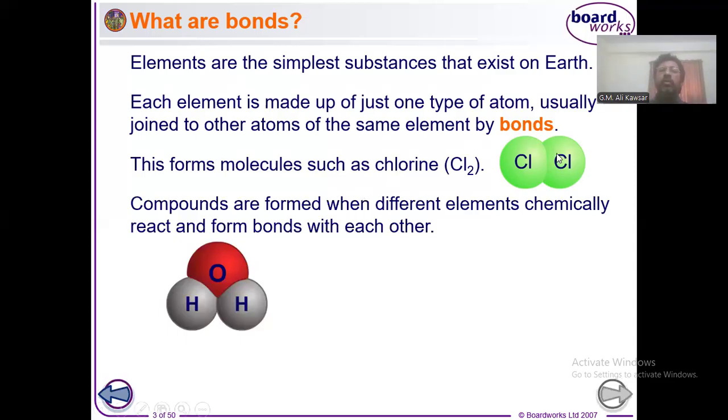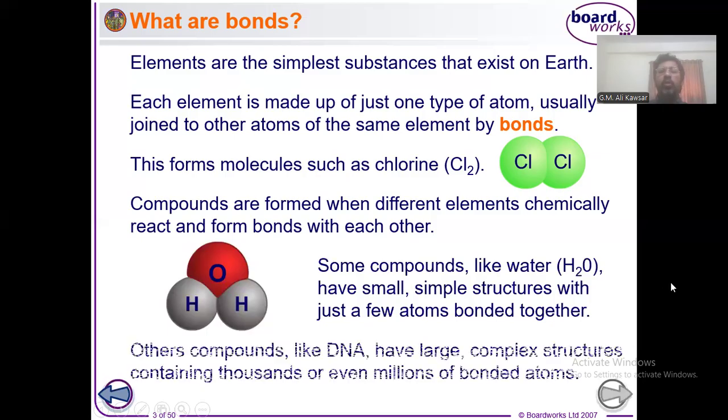So now let's see just one example. We know that chlorine is a diatomic molecule, right? Whenever a chlorine molecule is formed, we get Cl2 by the combination of two atoms of chlorine. So it is also a kind of bonding. We will learn about the types of bonding gradually. Also, water is formed by the combination of two hydrogen atoms and one oxygen atom. Here, oxygen and hydrogen also have a kind of attraction. That is why we get water. Well, now let me change the slide first.